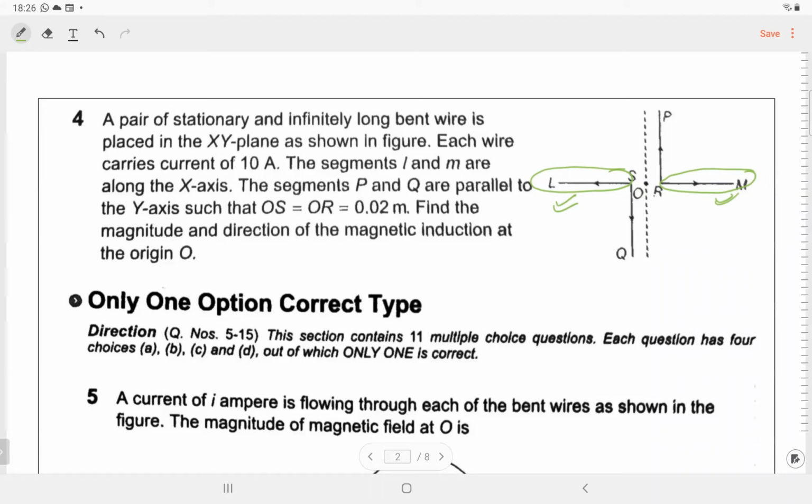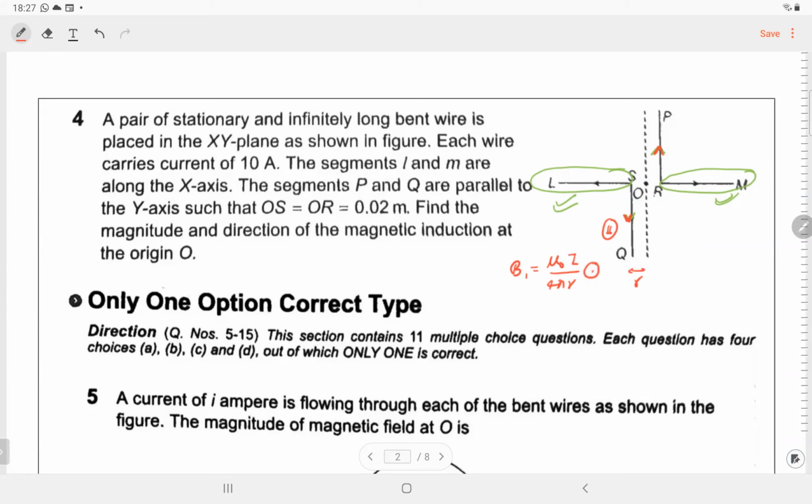Because of these two perpendicular wires in the y direction, PR and OQ, now the arrows are opposite. So will the magnetic field be opposite? Cannot say. We have to use the right hand thumb rule. Using this, wire 1 is a semi infinite wire, so we know that magnetic field is going to be mu naught I by 4 pi r. R is the perpendicular distance. So what is the direction? Outwards. Out of the plane. So due to wire 1, it is out of the plane.